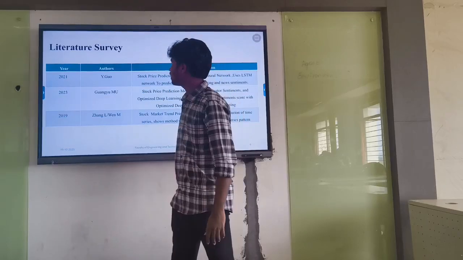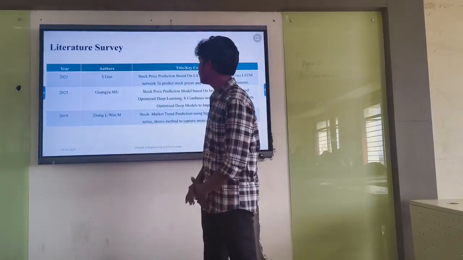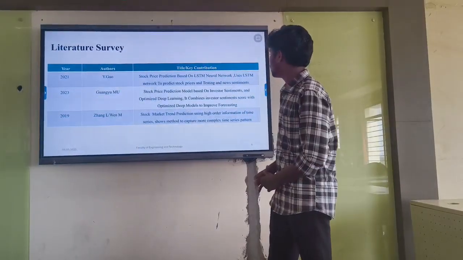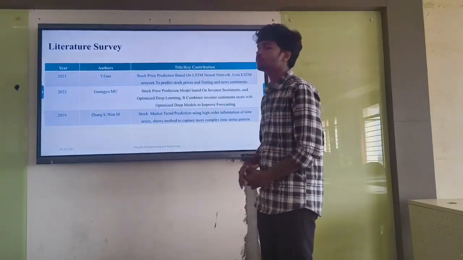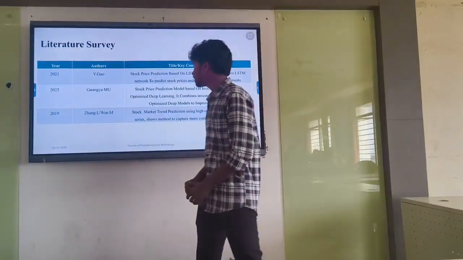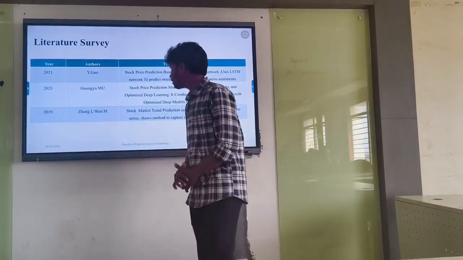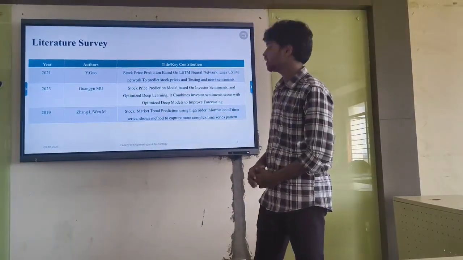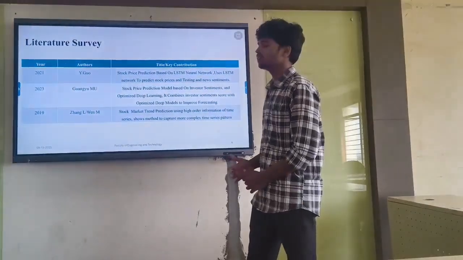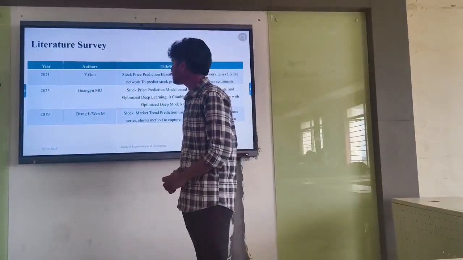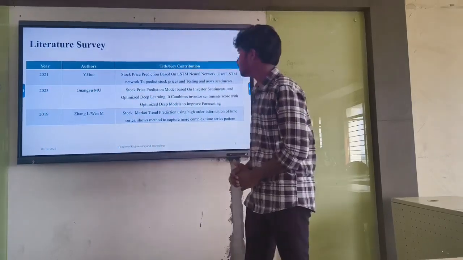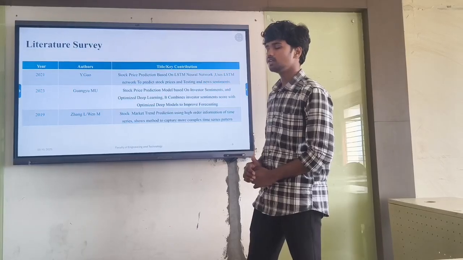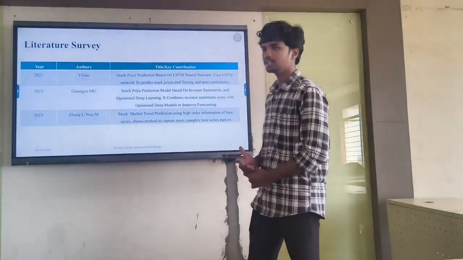So this is the literature survey. In 2021, the author built a stock price prediction model based on an LSTM neural network to predict stock prices and test news headlines. In 2023, another author predicted using investor sentiments and optimized the deep learning model to improve forecasting. In 2019, Zhang and William built a stock market model using higher-order information of time series to find more complex time series patterns.